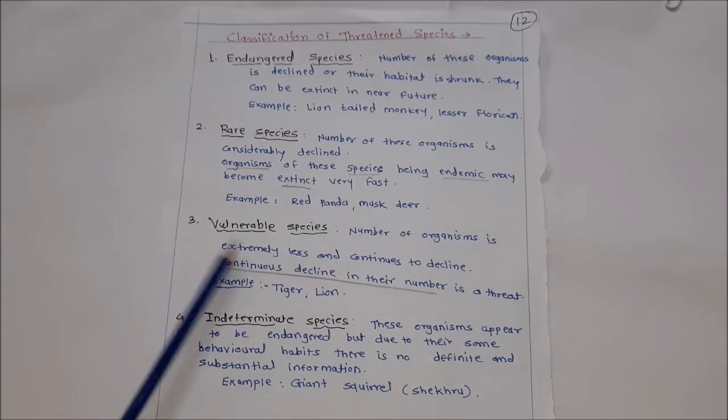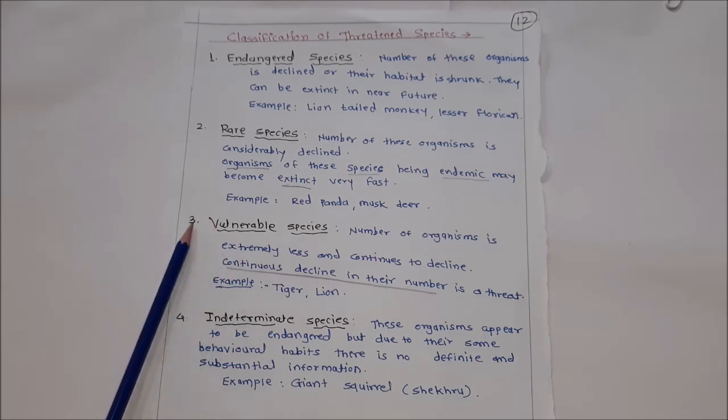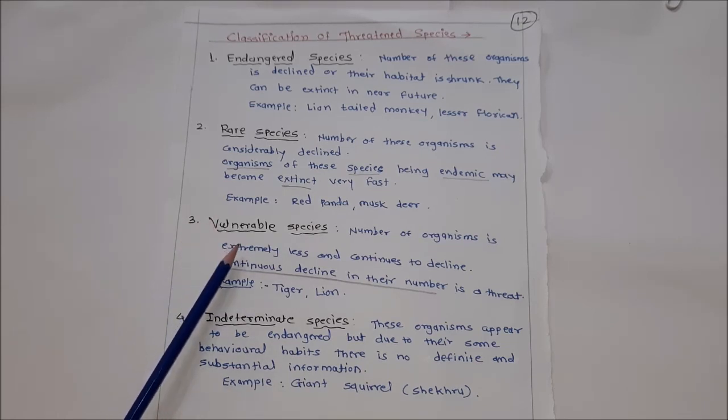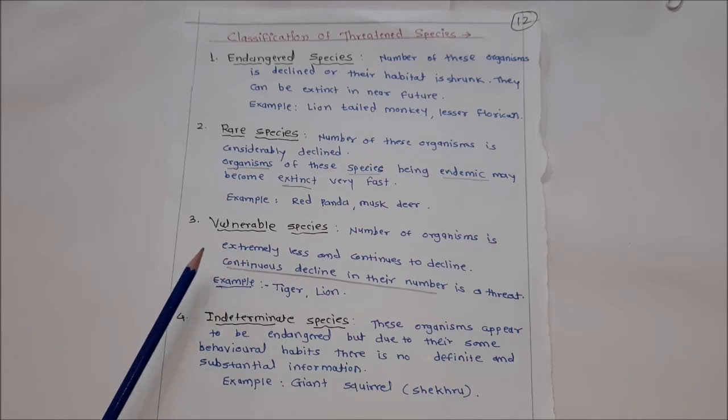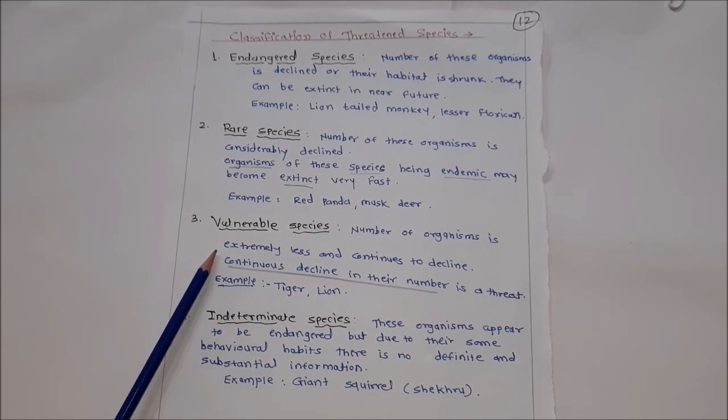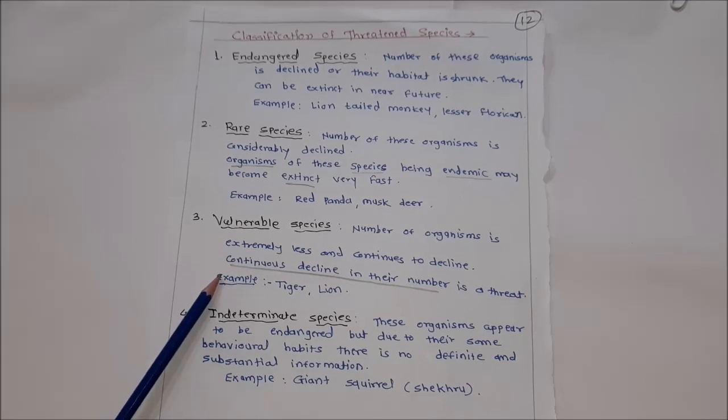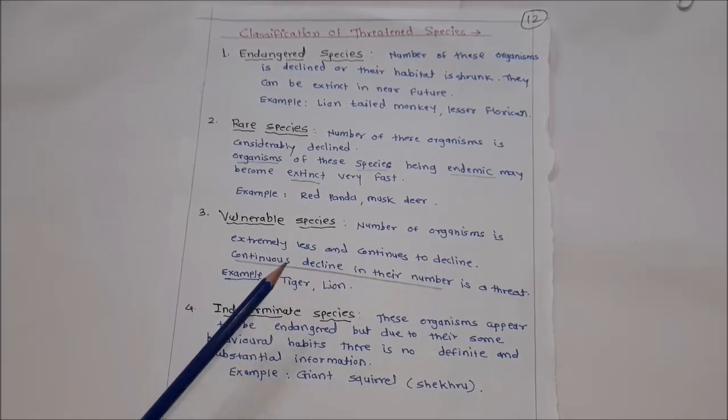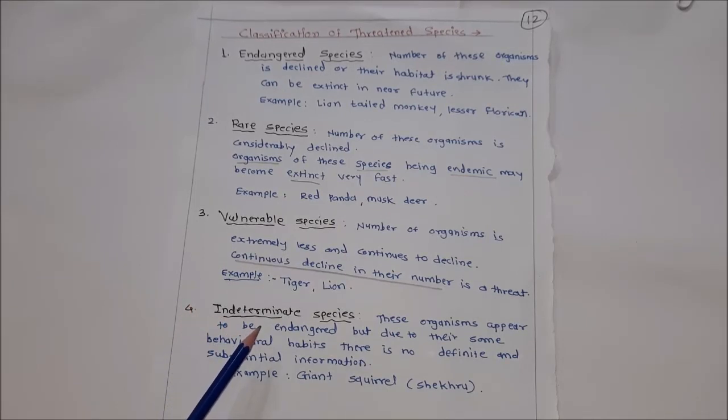Third one, vulnerable species. The number of organisms is extremely low and continues to decline. Continuous decline in their number is a threat. For example, tiger and lion. And fourth one, indeterminate species. These organisms appear to be endangered, but due to their shy behavioral habits, there is no definite and substantial information. For example, giant squirrel, shekharu.